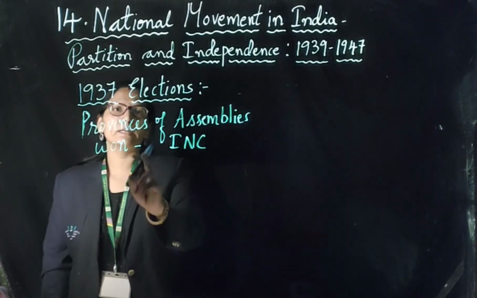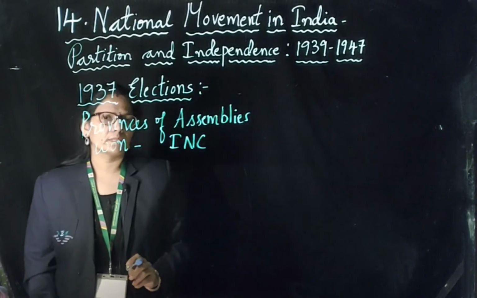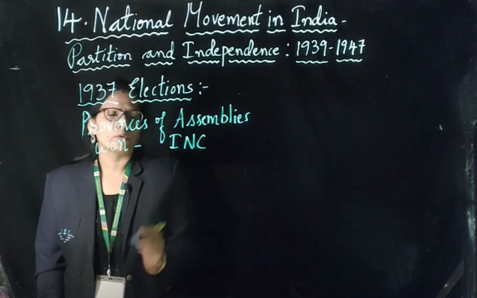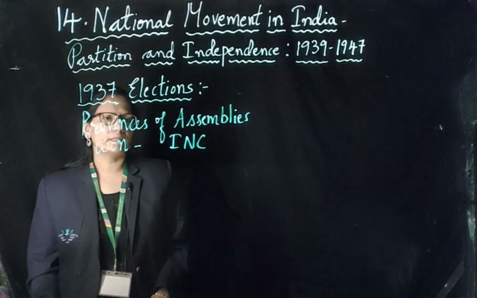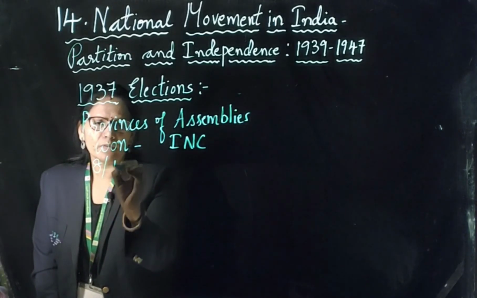When elections were held in 1937 for the provinces, most of the provinces were won by the Indian National Congress, like 8 out of 11.